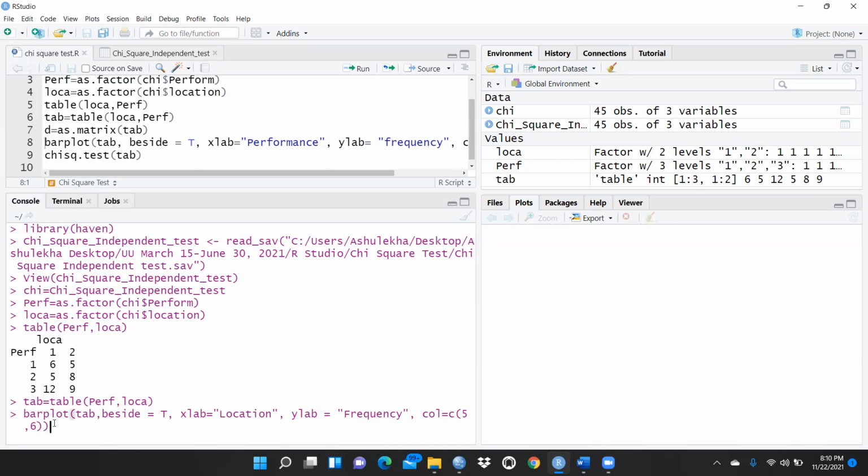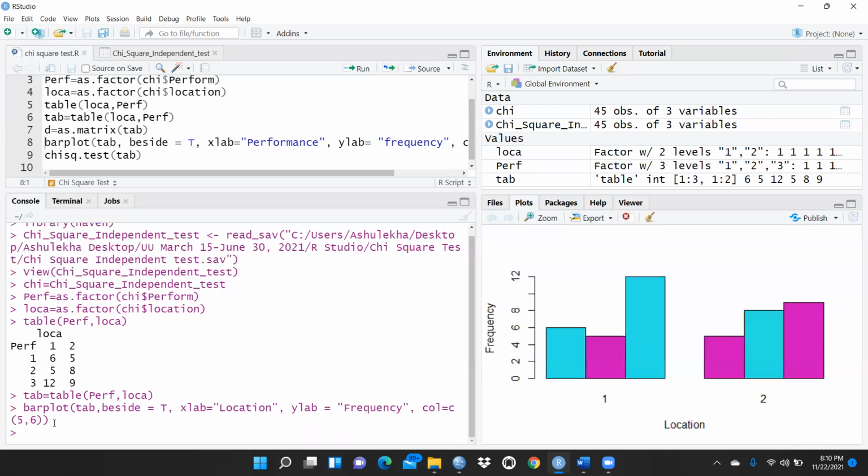And let me run this command, and now you can see here, this is the curve for location, right? And that one is location 1 and location 2. And here you can see there are the three categories. At location 1, all these three categories are reflecting here, and on location 2, all these three categories are reflecting here. Now what we have to do, simply we want to run the chi-square test.